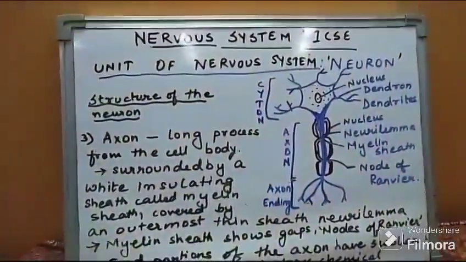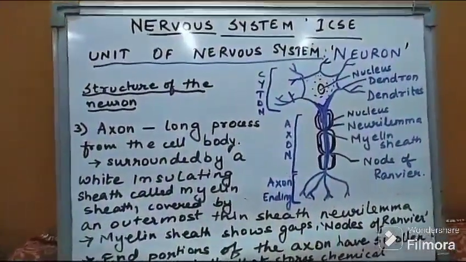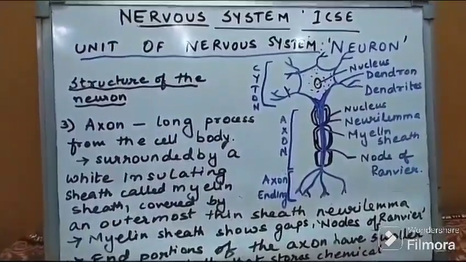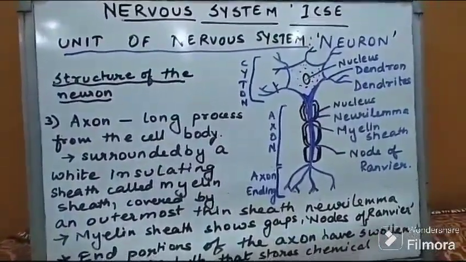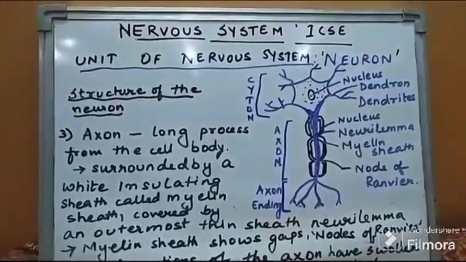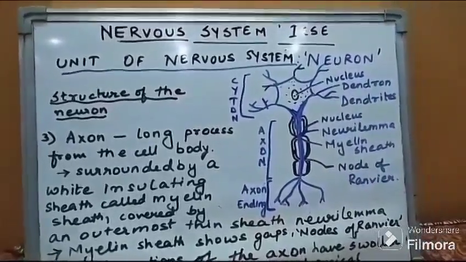So this was the structural part of the neuron, the full structure, whether it is the cyton, axon, or dendrons, and their respective functions. So this is the chapter nervous system.